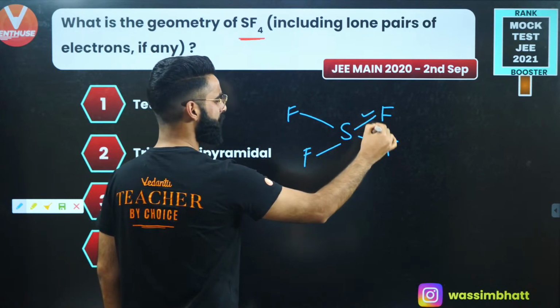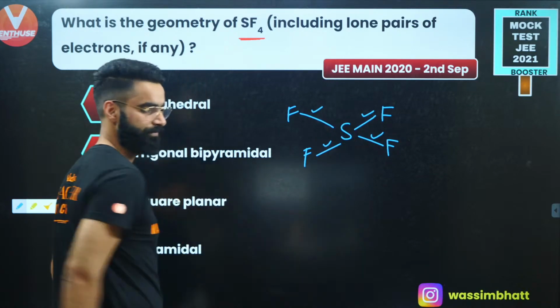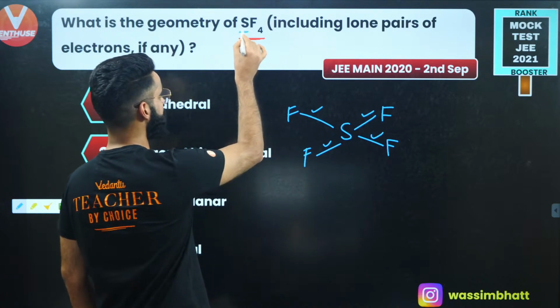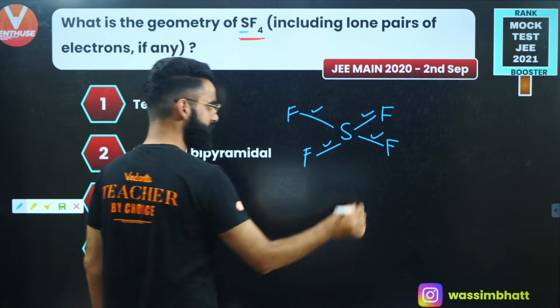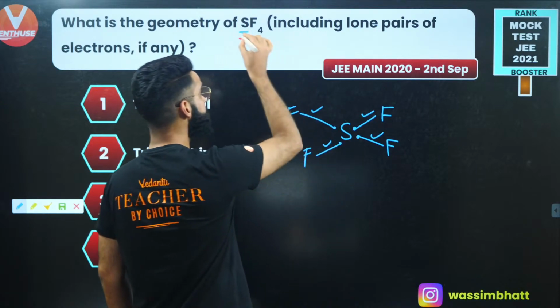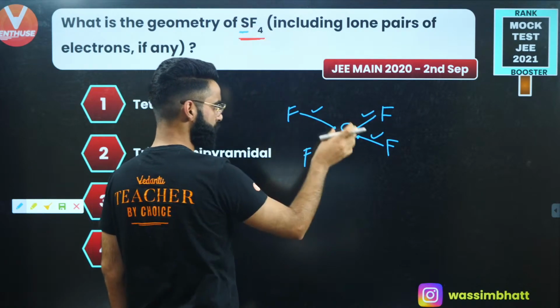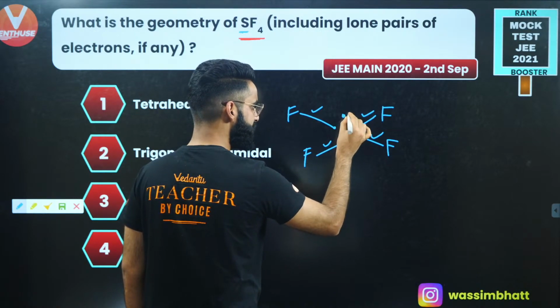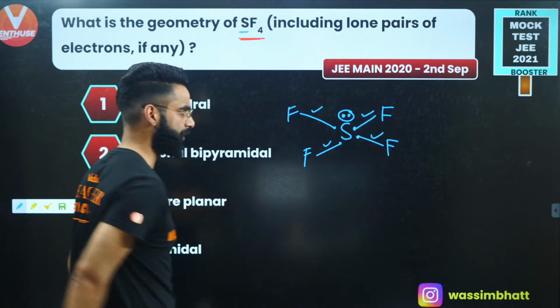Sulfur is forming 4 sigma bonds with fluorine, right? First of all, sulfur has 6 valence electrons, if you remember. Out of 6 valence electrons, it has used 1, 2, 3, and 4 to form the bonds. So there will be 2 electrons still left on sulfur. I'm calling this the lone pair.